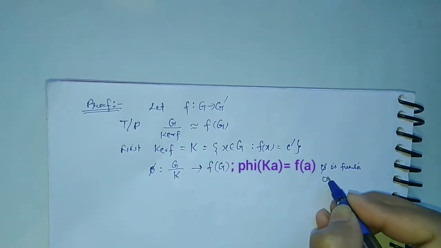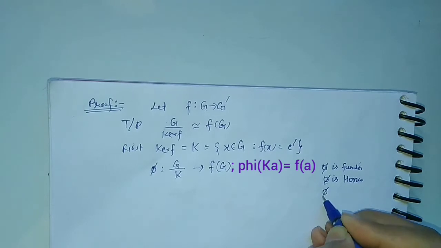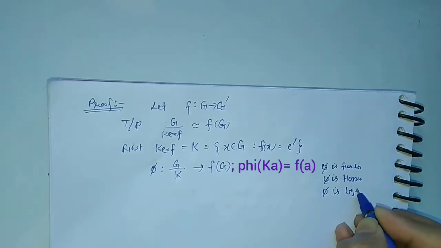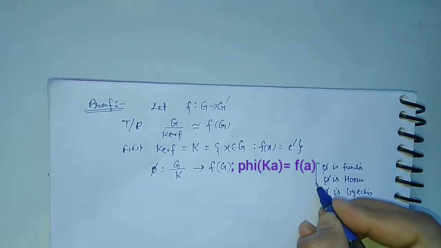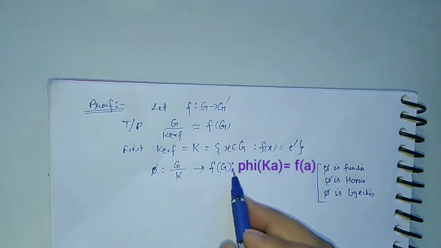Then we will prove that phi is a homomorphism. Then in the last we will prove that phi is a bijection. Then we can say that phi is an isomorphism from this group to this group.